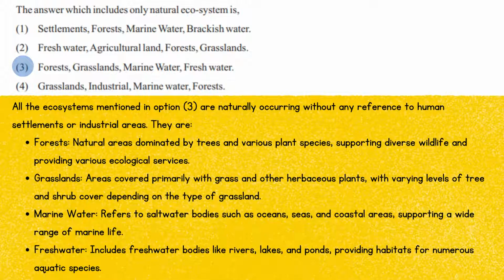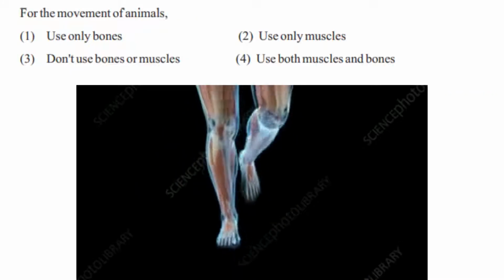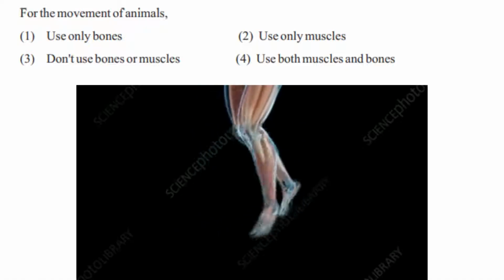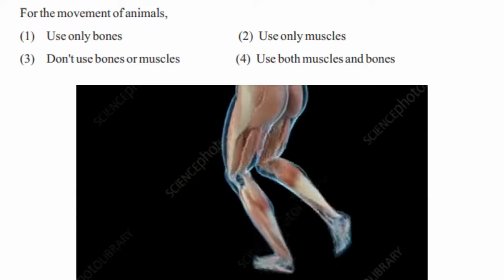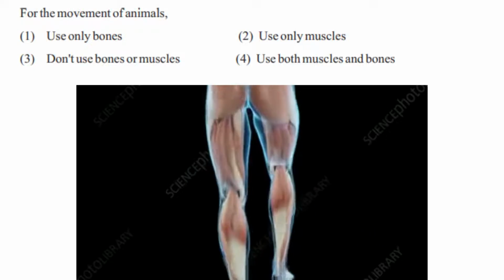In the next question, they asked which of the following is necessary for the movement of an animal. The answer is number 4. The movement of animals is achieved through the coordinated action of muscles and bones.